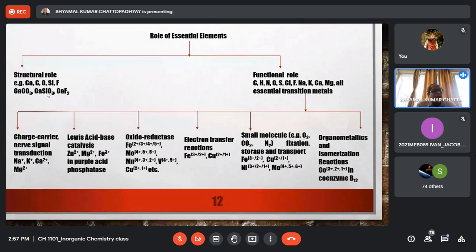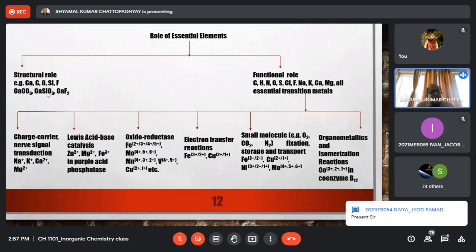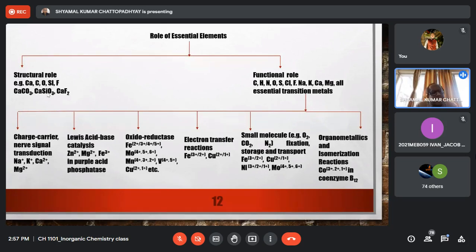So obviously skeletal structure does not participate in a dynamic process, in the sense it does not participate in any reaction or any physiochemical processes in the body. But definitely without skeleton you cannot survive. Or without bones you cannot survive. So your skeleton, your bones are made up of calcium, carbon, oxygen, silicon, fluorine. Calcium fluoride stabilizes your dental structure.